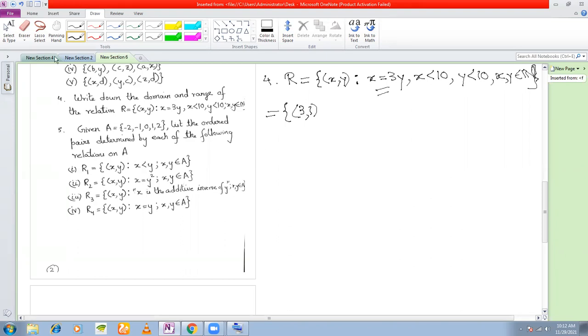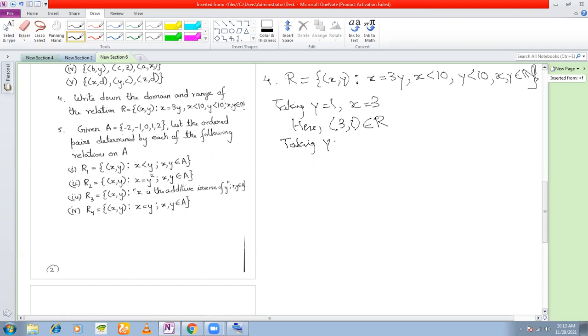So taking y equal to 1, you get x equal to 3. So the ordered pair is (3, 1), and (3, 1) belongs to R, right?